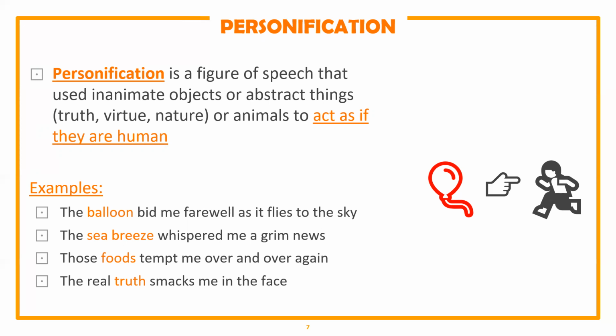And the last example, the real truth smacked me in the face. Again, truth is an inanimate object. It is an abstract concept, right? But here, the truth could smack. Actually, it is humans who can smack one another, but here truth is being treated as if it is human that could smack a person in the face. So the truth is being treated as if it is a human.